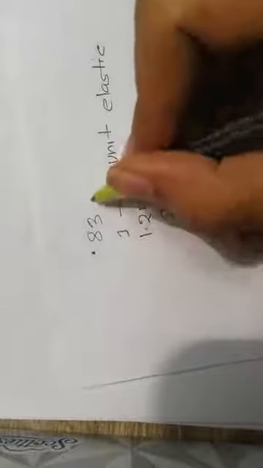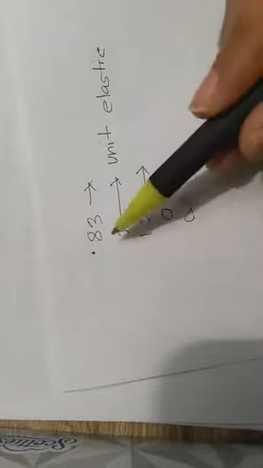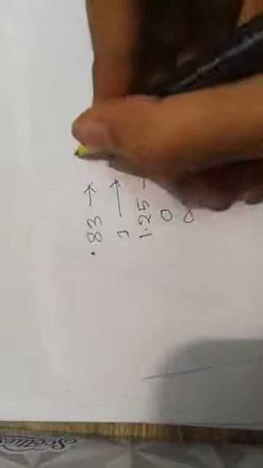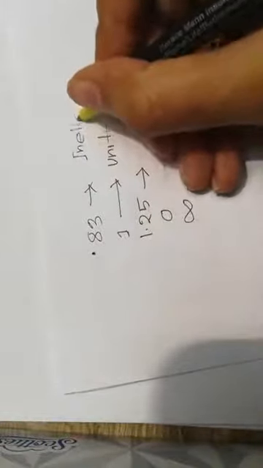Okay, let's talk about that one first. 0.83. What does that mean? That means your numerator is lower than your denominator. So you will get less than one figure, right? This is called inelastic.